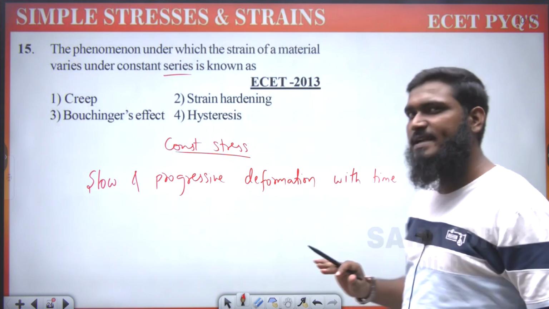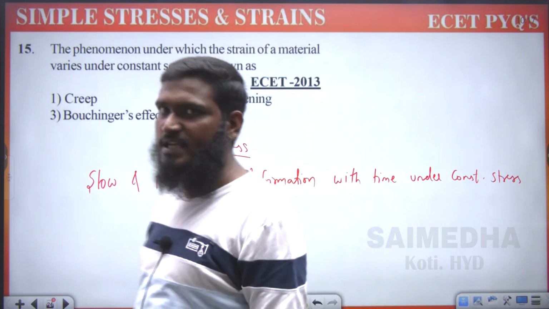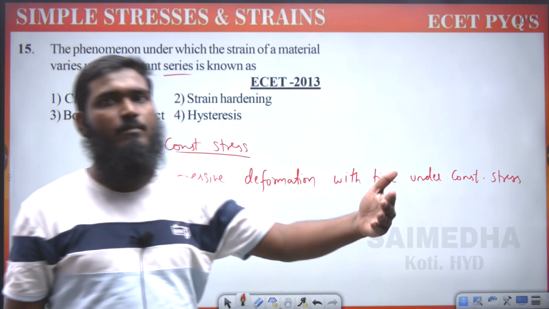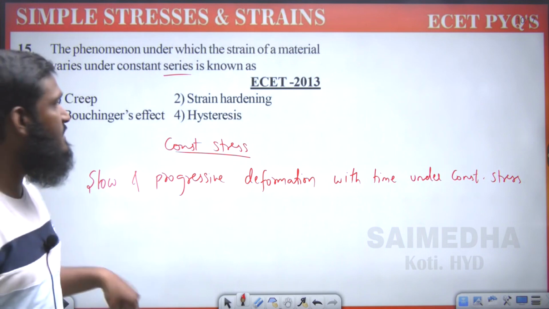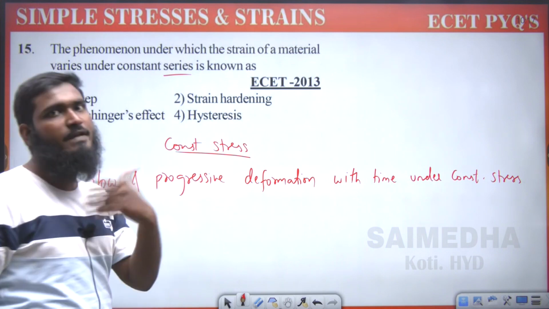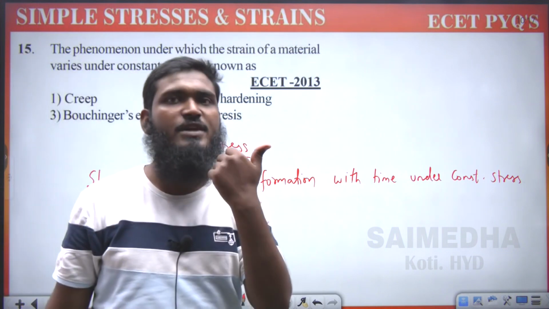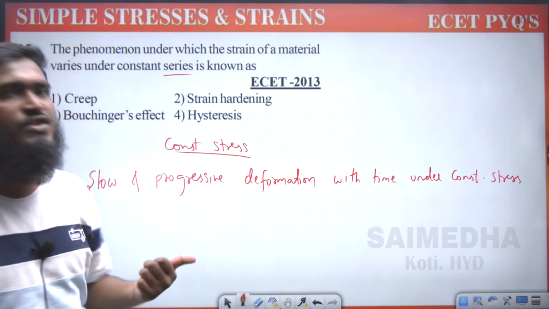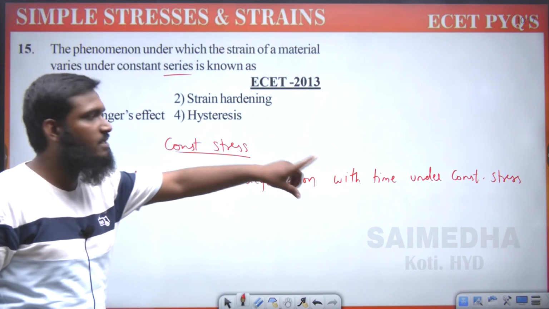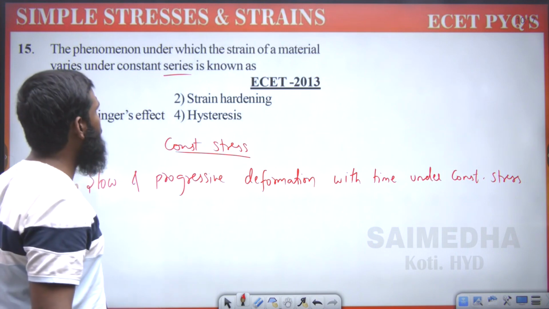We are maintaining constant stress over there. Stress is not changing, but with respect to time, what is happening over here? We are getting slow and progressive deformation. Deformation is related to strain. So under constant stress, with respect to time, we are getting strain.